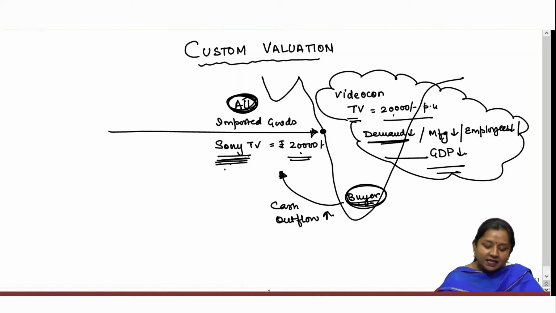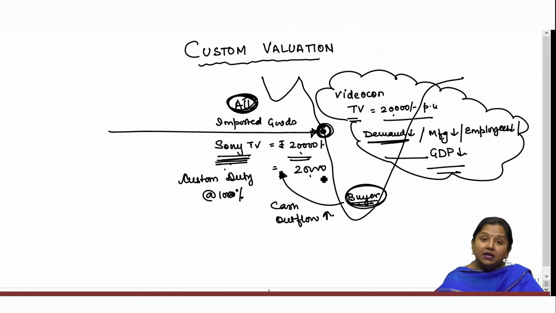The Indian government says that as and when any imported goods enter into the Indian market, into the Indian boundary, they shall be liable to a tax in the name of customs duty. Let's say they have charged customs duty on a television set at the rate of 100%. That would amount to 20,000 of duty on a television set of 20,000 rupees, which would make the total price of the imported television set in the Indian economy 40,000.